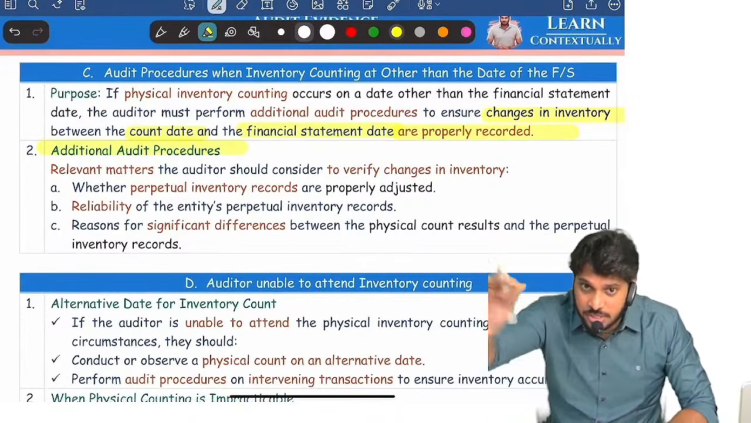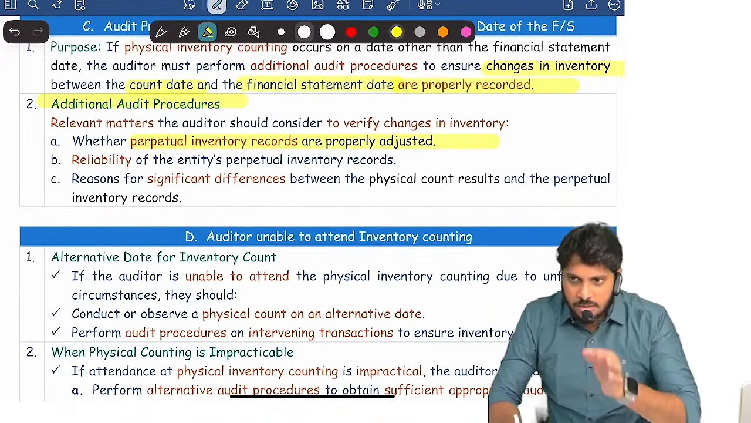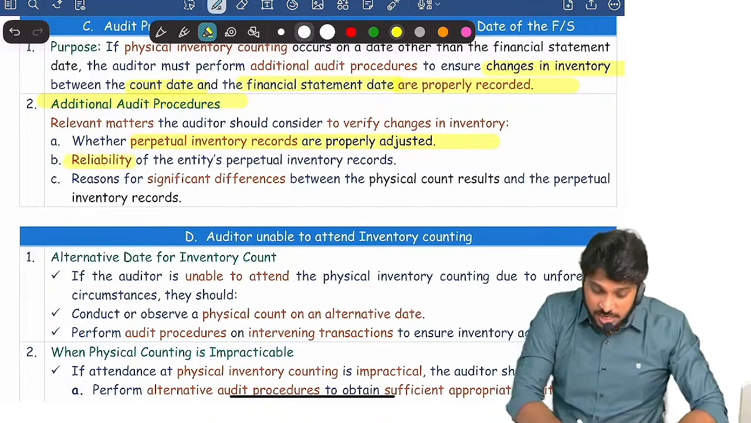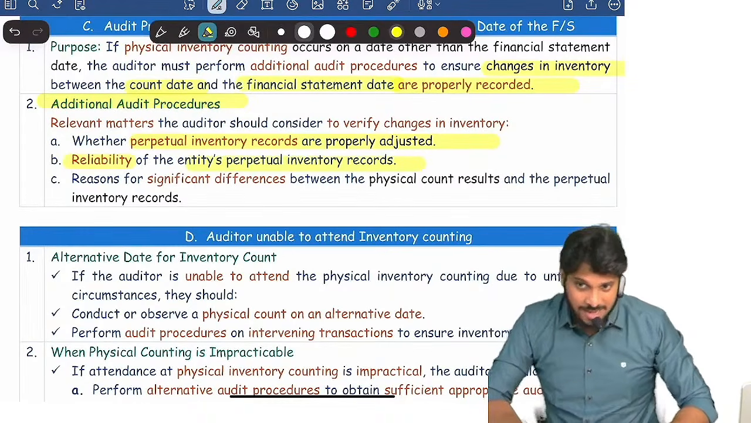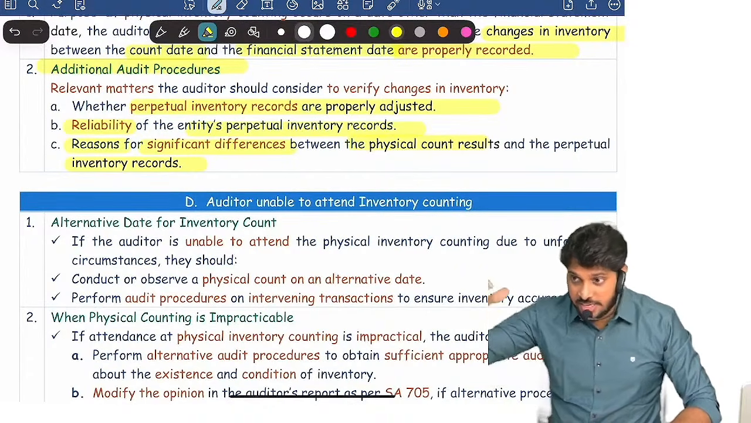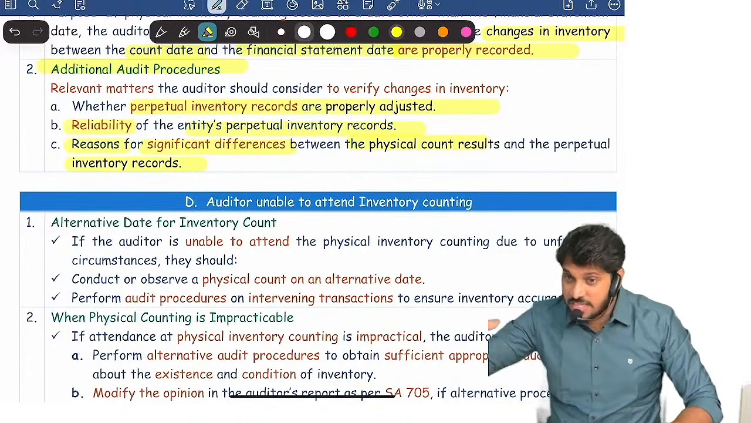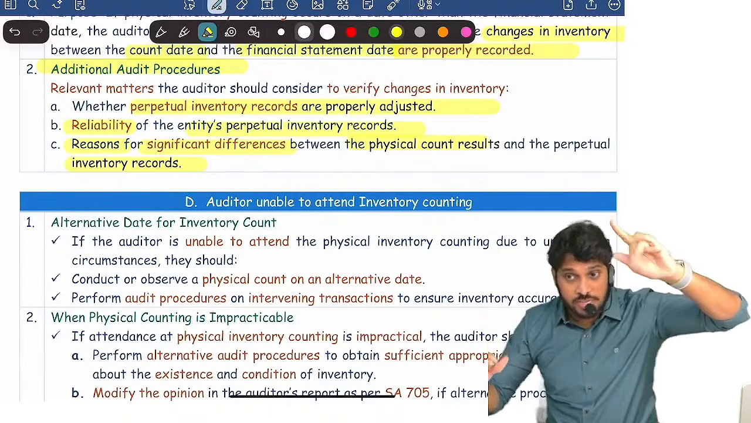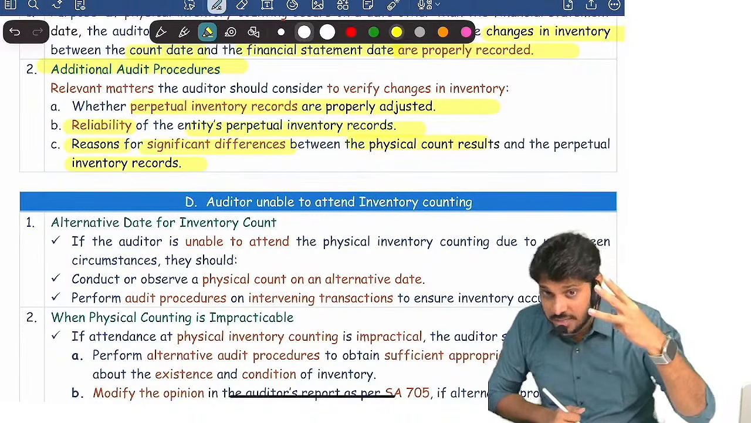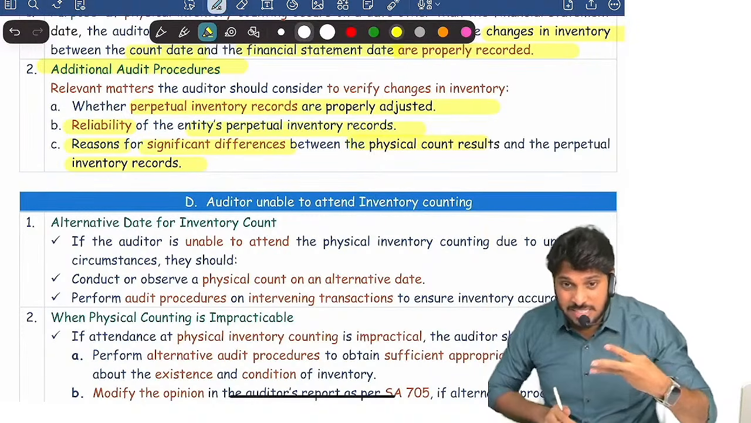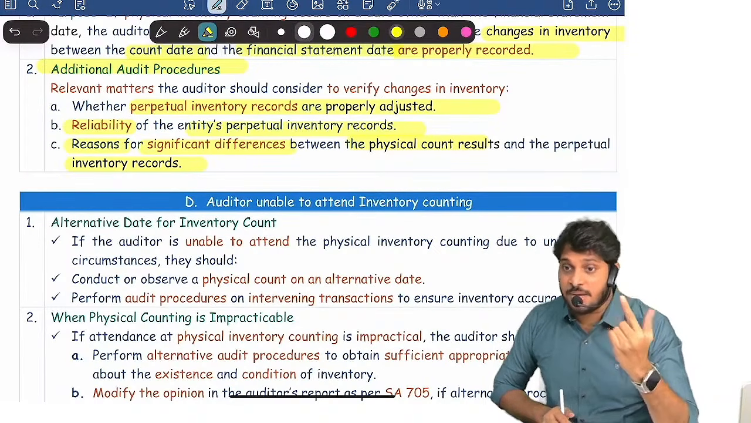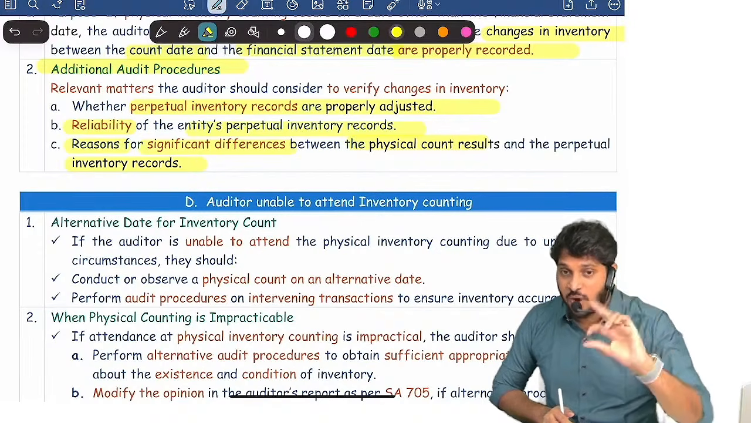What exact procedures will you verify? Very simple. Has the company adjusted perpetual records correctly or not? First of all, I should see the reliability of perpetual inventory records, and whether there are any differences between the physical count result and the perpetual record. Inventory record is maintained in the perpetual inventory system records. If there is a difference between that record quantity and the physical count quantity counted on 20th April, I'll ask for the reasons. So I have to verify 3 points if inventory counting is performed at other than the balance sheet date. Were perpetual inventory records properly updated? Are they reliable? If there is any difference between the records and physical count, what is the difference? That I need to check.